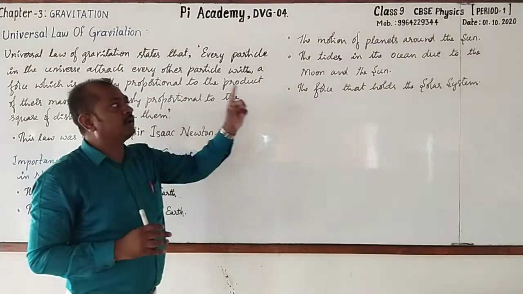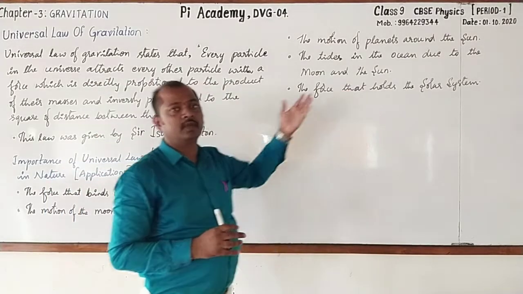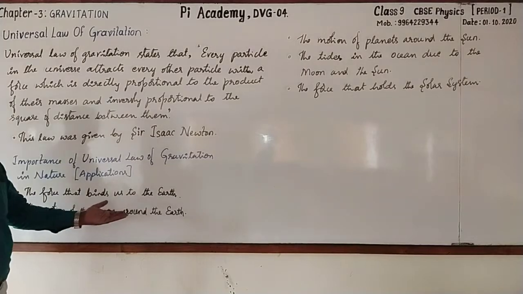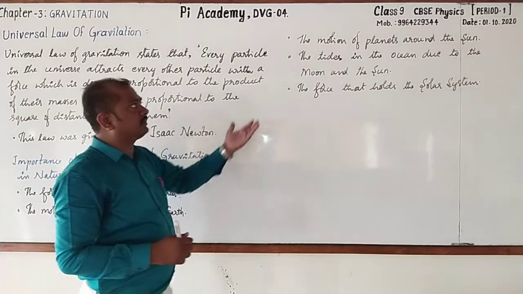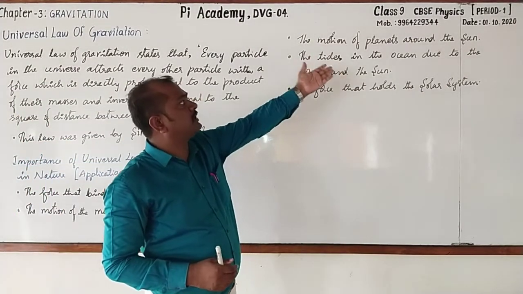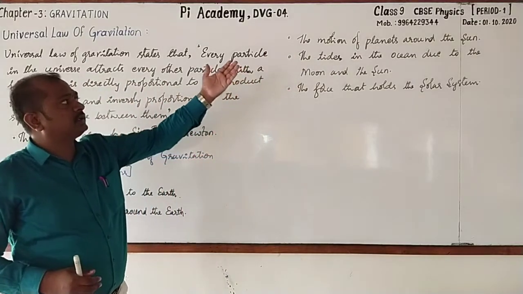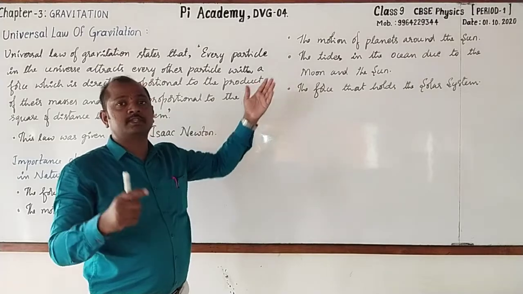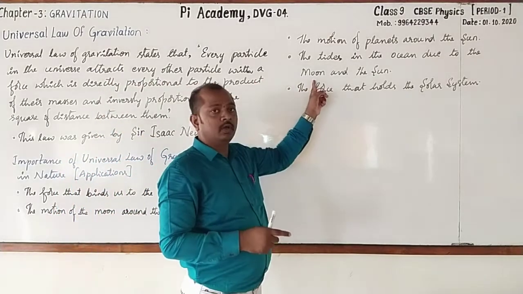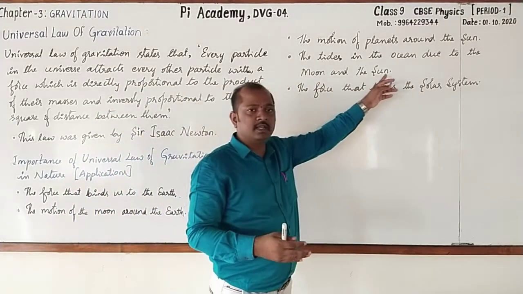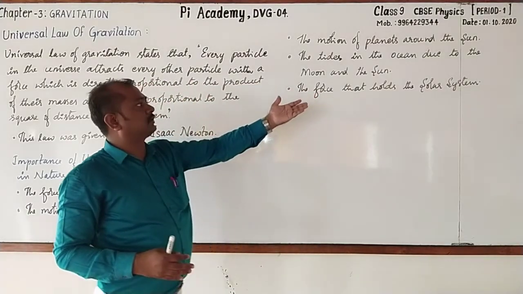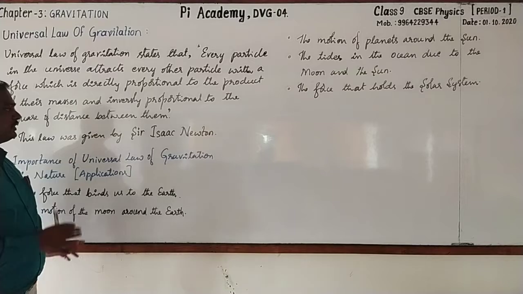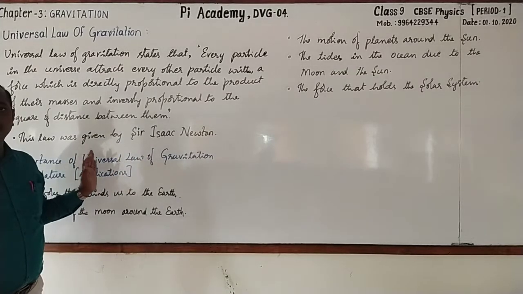But here all are moving around the sun because of the gravitational force. Then here the motion of the moon around the earth due to gravitational force, the motion of the planets around the sun, the tides in the ocean due to the force of attraction between the earth and the moon, or the earth and the sun. Next, the force that holds the solar system. So these are some importance of universal law of gravitation.